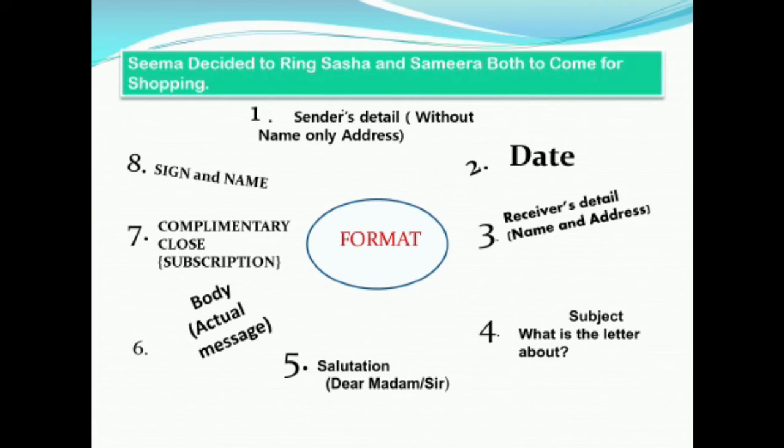Like Seema, S: first sender's detail. Decided, D for date, and ring, R for receiver's detail. Then Sasha is for subject, Samira is for salutation, both, B for body. Then complimentary close, come, and then shopping. You have to remember the signature and name.